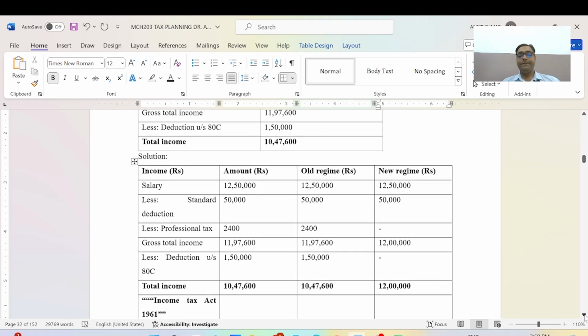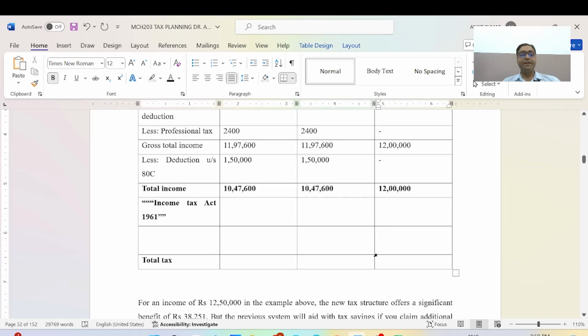Now, as per the Income Tax Act, we will calculate the tax: 1 lakh 26,000, 1 lakh 26,780, and now 90,000 as per the new tax regime.